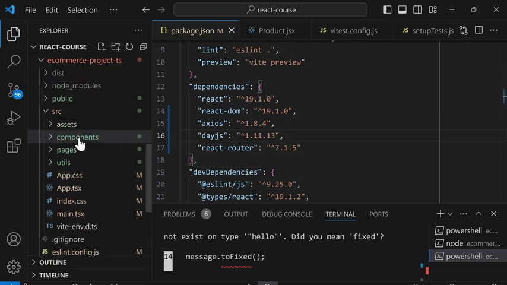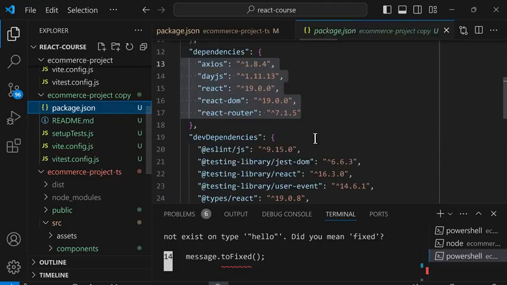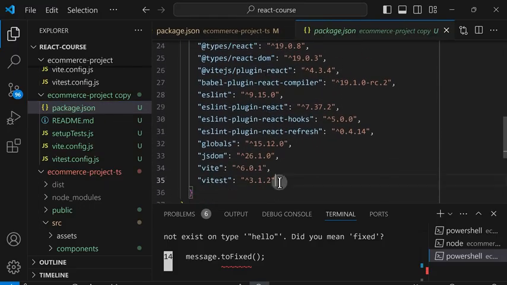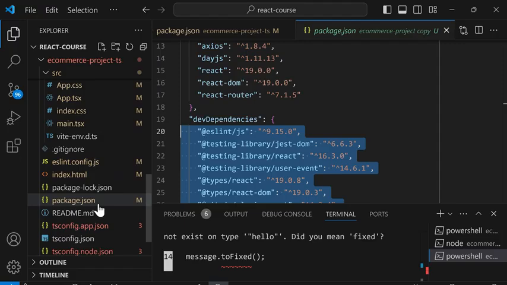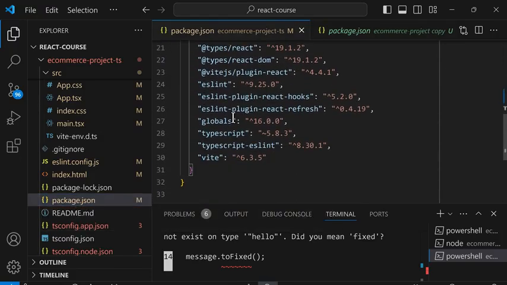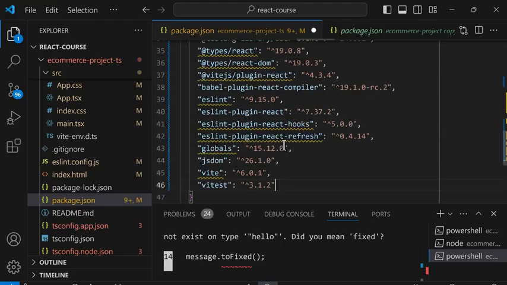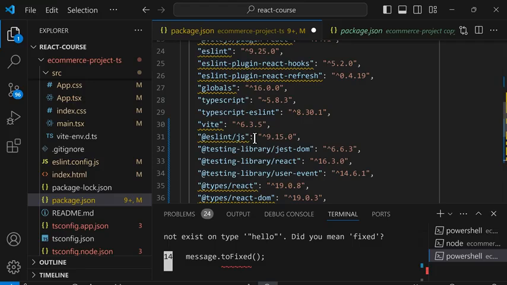And we'll scroll back up and open package.json. And we'll do the same thing with the dev dependencies. So we'll select all these dependencies and copy. And in the TypeScript project, package.json, in the dev dependencies, at the bottom, we'll type comma and paste. And we'll remove all these duplicates.